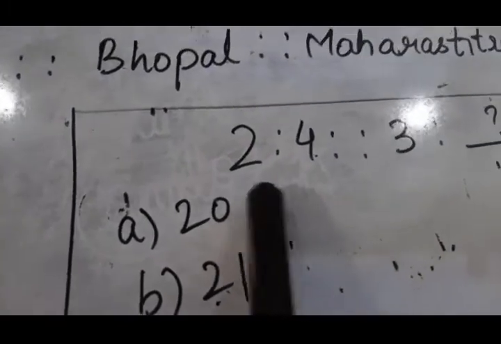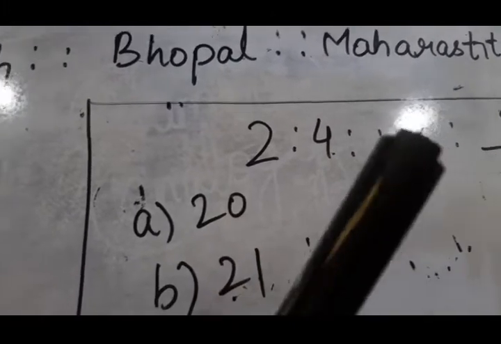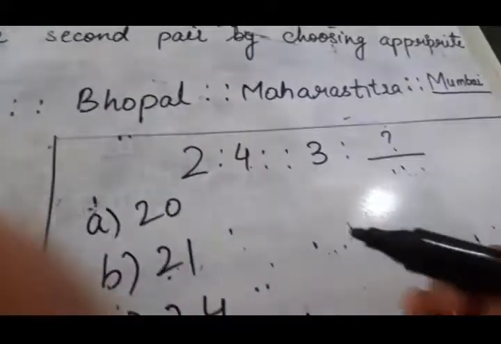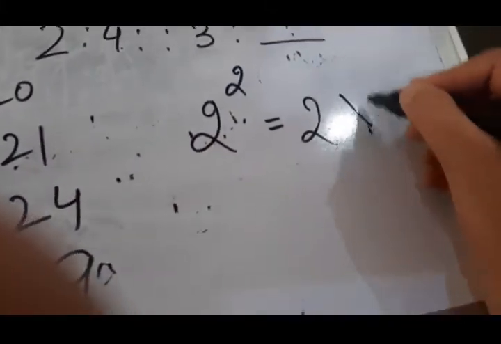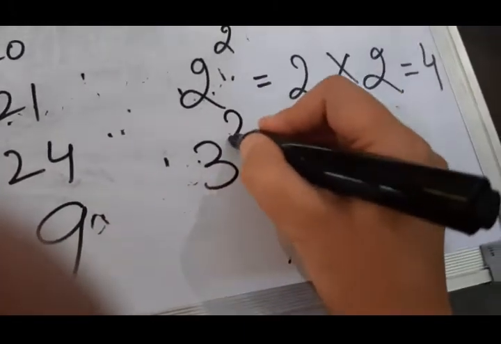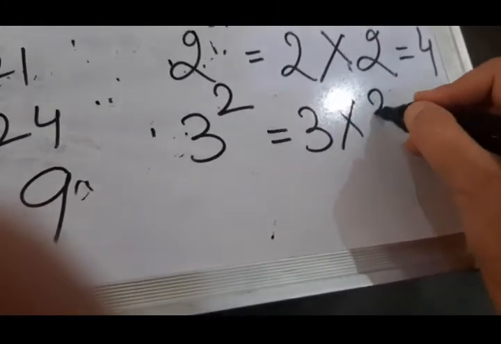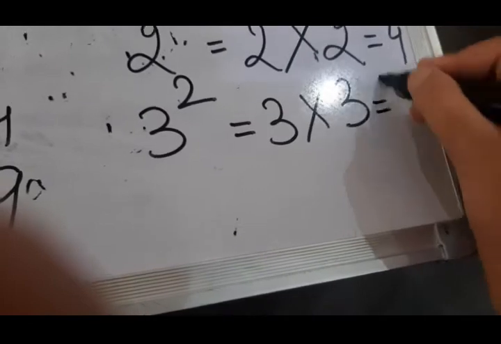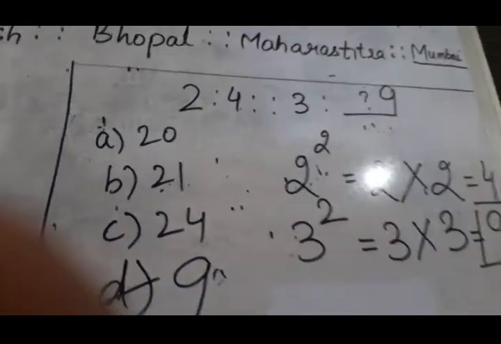In the first pair, 2 is the square root of 4. 2 multiplied by 2 is equal to 4. In the same way, the square of 3 is 3 multiplied by 3, which is equal to 9. That means 9 must be our answer. Answer D. Our answer is 9.